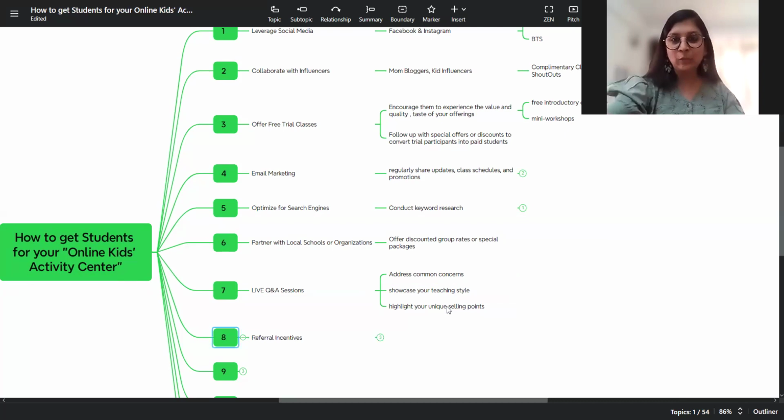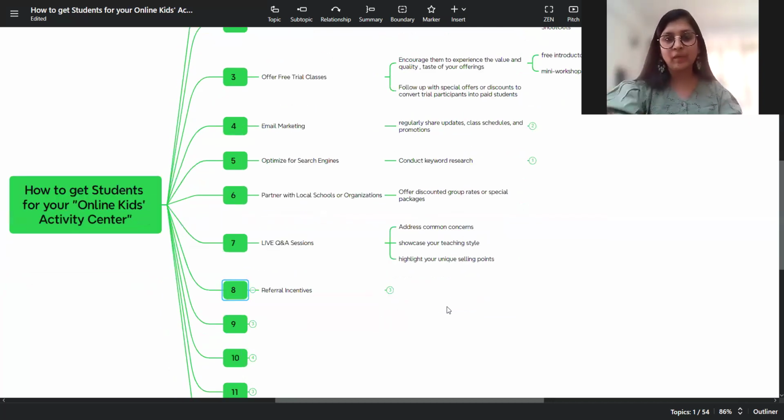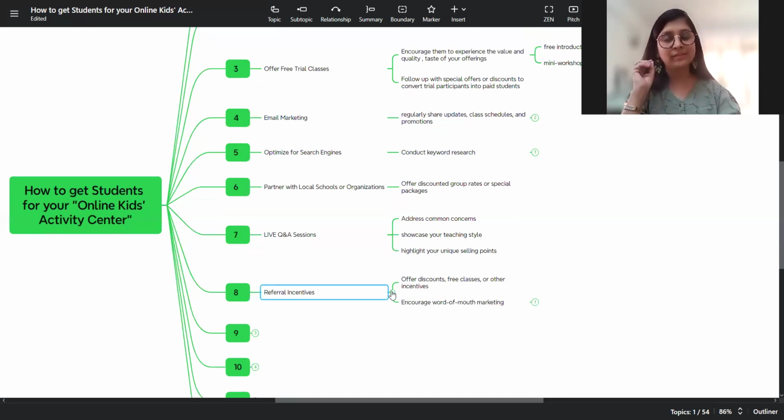And the eighth way wherein you can help get customers is referral incentives. That is the game. Offer discounts, free classes, or any other incentives to whoever is referring you. This is a kind of word of mouth publicity, and one satisfied customer brings in more satisfied customers. See, our objective should not be just increasing numbers on your Excel sheet.